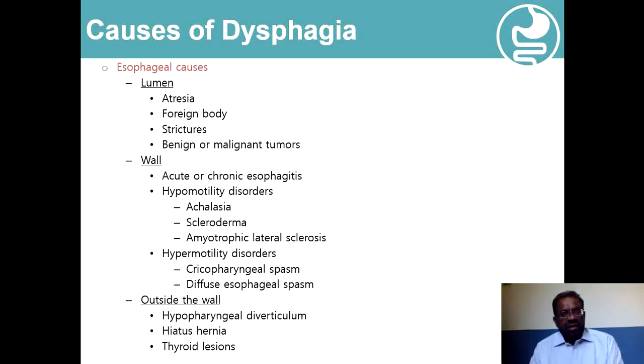Hiatus hernia is where a portion of the stomach is pulled upwards through the hiatus in the diaphragm, and the types are the sliding type and the paraesophageal type. And the paraesophageal hernia, when it becomes of large size, will cause a mass effect, compressing the lower part of the esophagus and resulting in dysphagia. And similarly, thyroid lesions, by their compressing effects, can also be associated with dysphagia.